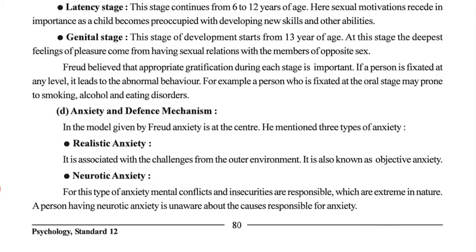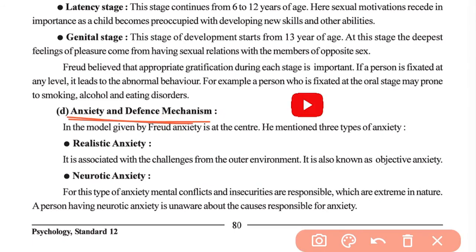Okay. Then the last subtopic in the psychoanalytical model is anxiety and defense mechanism. In this model, Freud said that anxiety is at the center. He took anxiety at the center of the study of abnormal behavior, and he mentioned three types of anxiety: realistic anxiety, neurotic anxiety and moral anxiety. So let us understand it one by one.